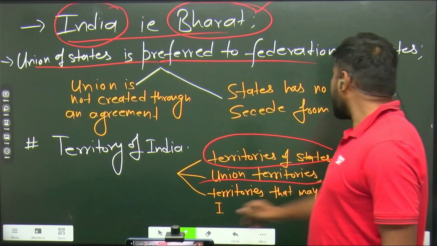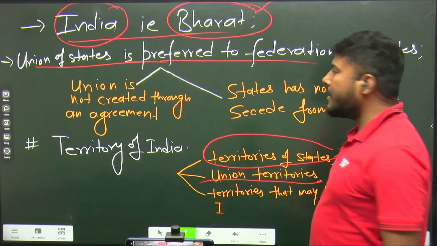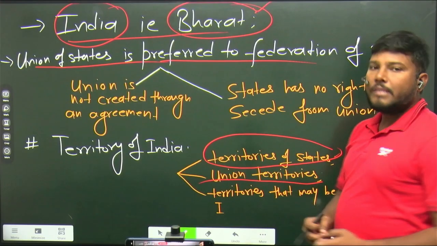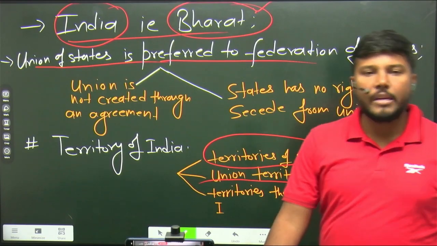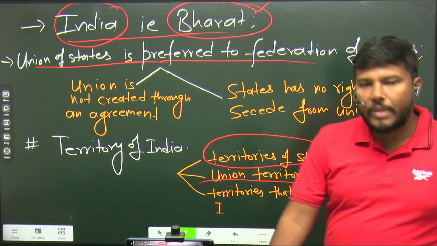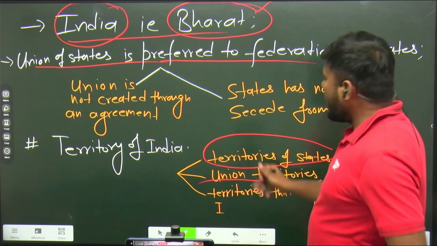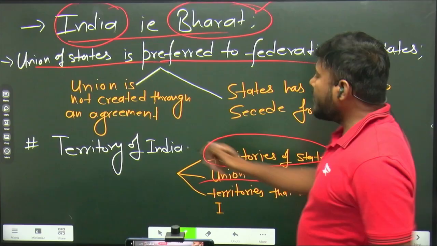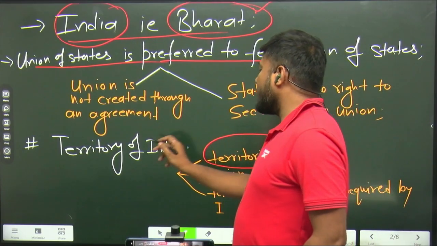Then territories that may be acquired by India at any point of time. Yes, India is a sovereign country. It can acquire any land, any particular territory, and that is also incorporated in this. If you combine these all together, then you call this the territory of India.